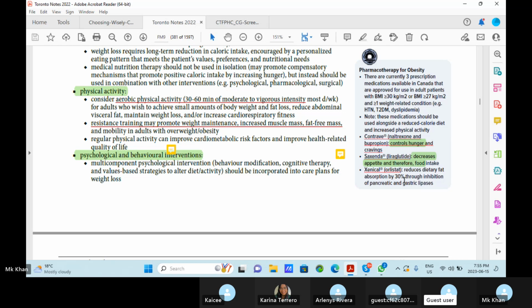Contrave, naltrexone and bupropion, controls hunger and craving. I know bupropion, but naltrexone is also used for the pharmacological therapy. Saxenda decreases appetite and therefore food intake. Xenical reduces dietary fat absorption by 30% through inhibition of pancreatic and gastric lipases.